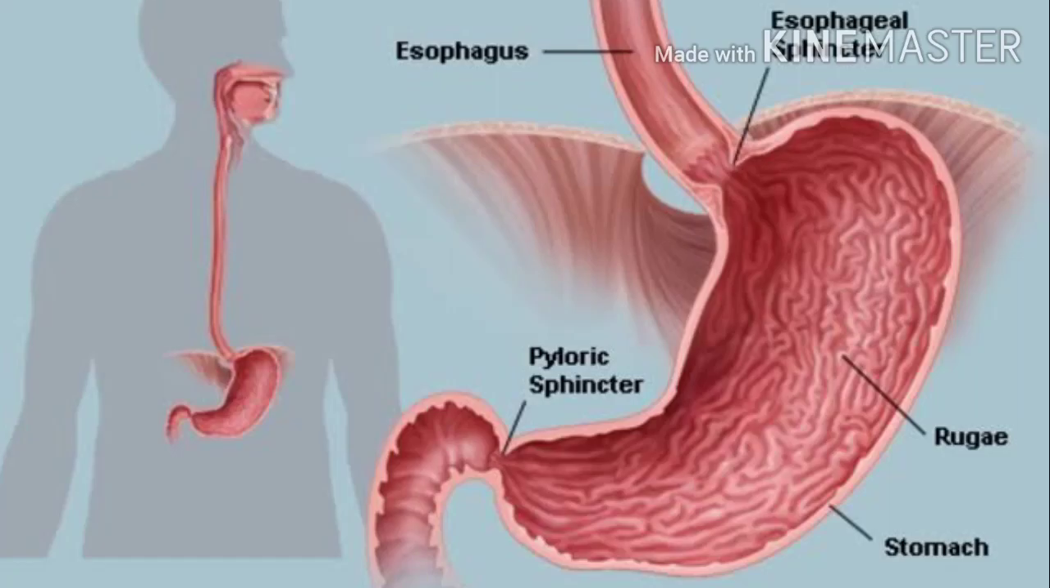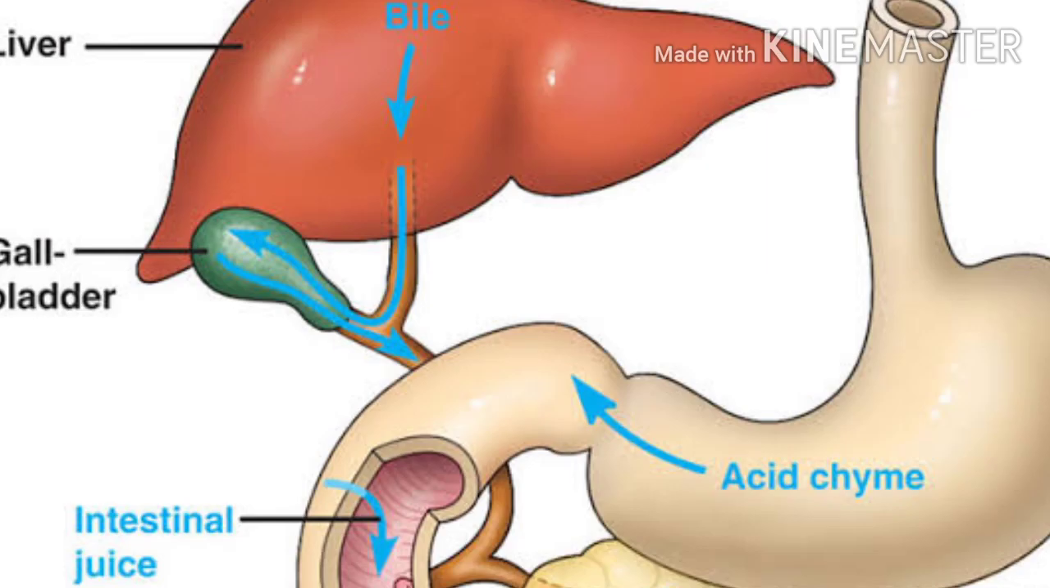After entering into the duodenum, the liver releases bile juice. It does not release any enzymes. The liver just releases bile juice. What is the role of bile juice?